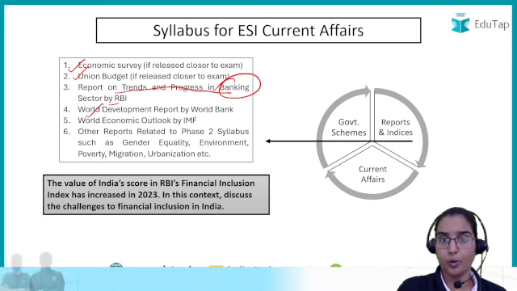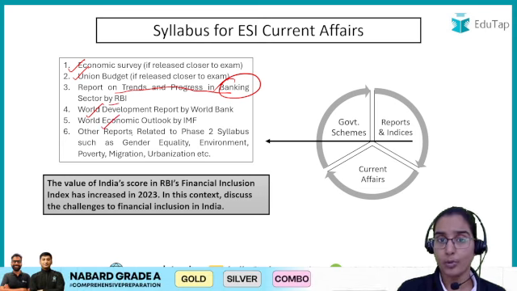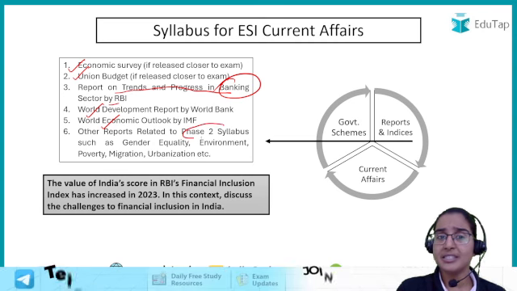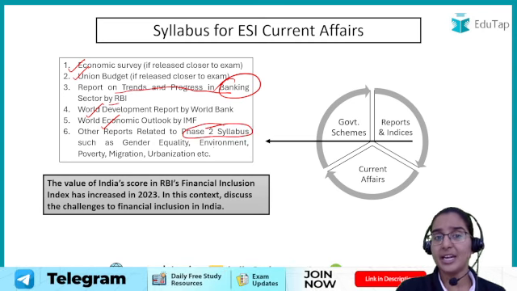World Development Report by the World Bank, World Economic Outlook by the IMF, right? So all the reports which are related to our syllabus of ESI, these are the things that you have to study. Okay? For example, if you see here, this is the question paper, this is a question from 2023, right?